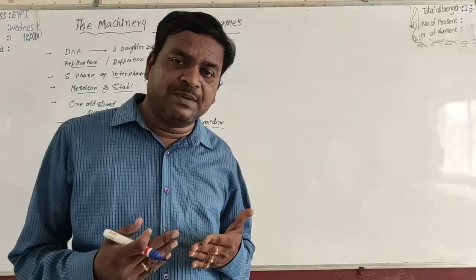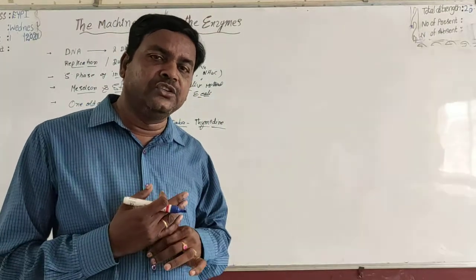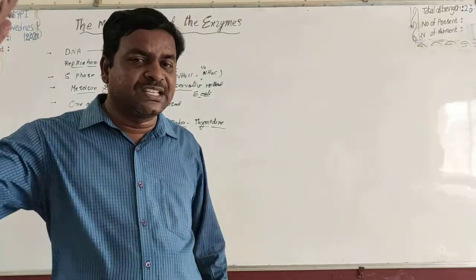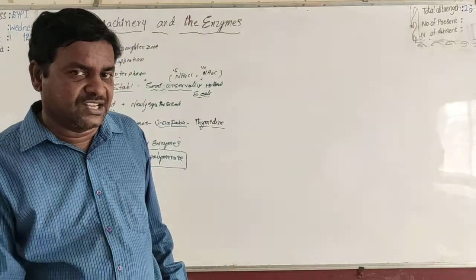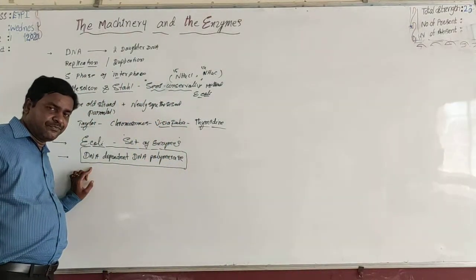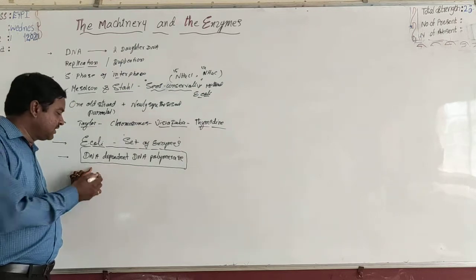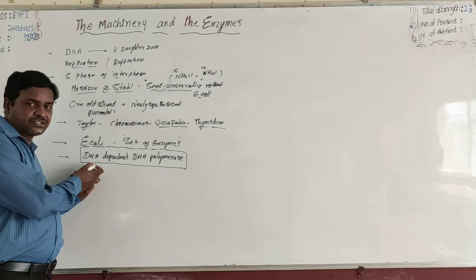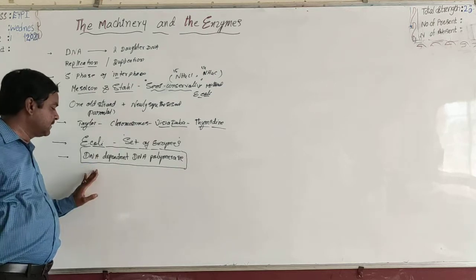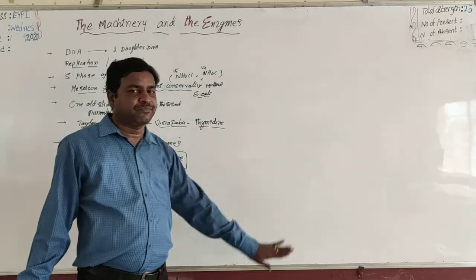This enzyme polymerizes the new strands by using the nitrogen bases of the old strands. The polymerization is dependent on the nitrogen base sequence of the old strands, so it was named DNA dependent DNA polymerase.